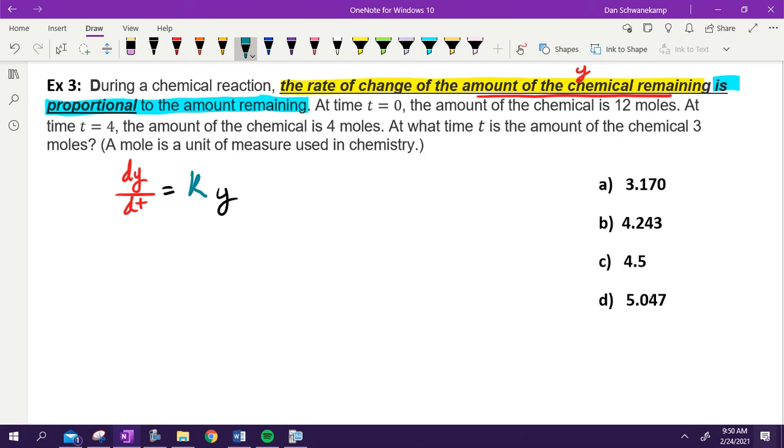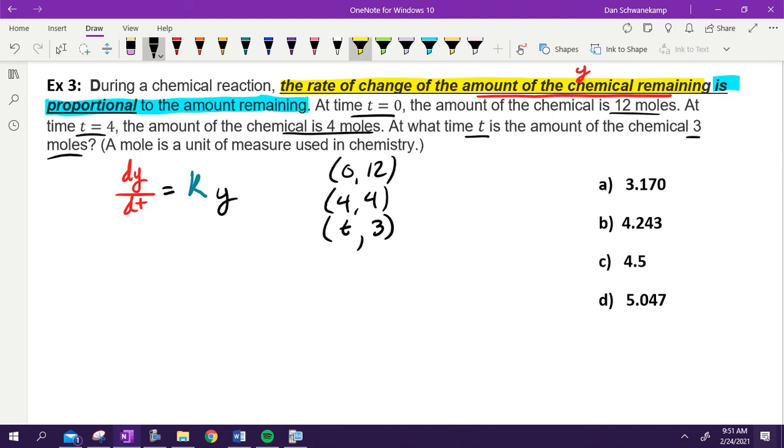At time t equals 0, the amount of chemical is 12 moles. So I'm just going to write this down. At t equals 0, we got 12 moles. At t equals 4, the amount of chemical moles is 4. At what time t is the amount of chemical 3 moles? What is 3 going to stand for in this? Is that going to be my x or my y in my ordered pair? That's my y because that's an amount. I'm trying to find that mystery t. If I can figure out what this is, I win.